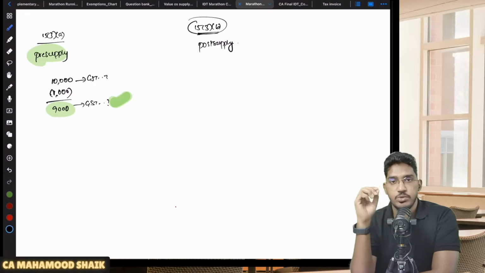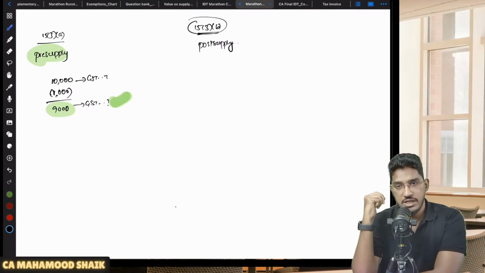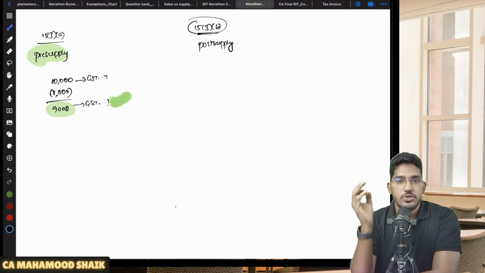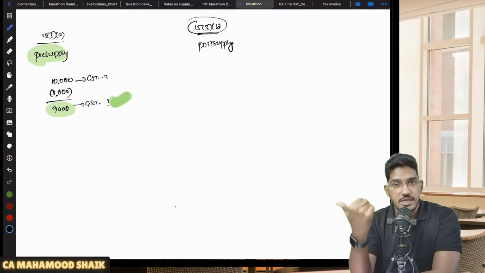The name itself says post-supply discounts. After supply the discount has been given. See, in many cases, especially in B2B transactions, it will not be possible for the supplier to give the discount at the time of making supply only. Sometimes supply will happen at a later point of time, and the discount will be given.